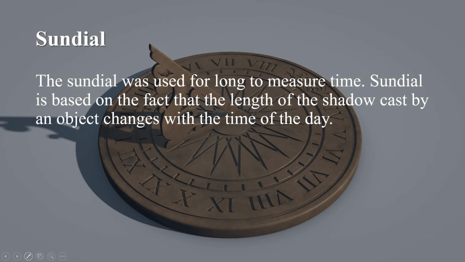The sundial is based on the fact that the length of the shadow cast by an object changes with the time of the day. A sundial is a clock that uses the position of the sun to indicate time. The surface of a sundial has marking for each hour of the daylight. As the sun moves across the sky, another part of the sundial casts a shadow on the markings, and the position of the shadow shows the time at that place.